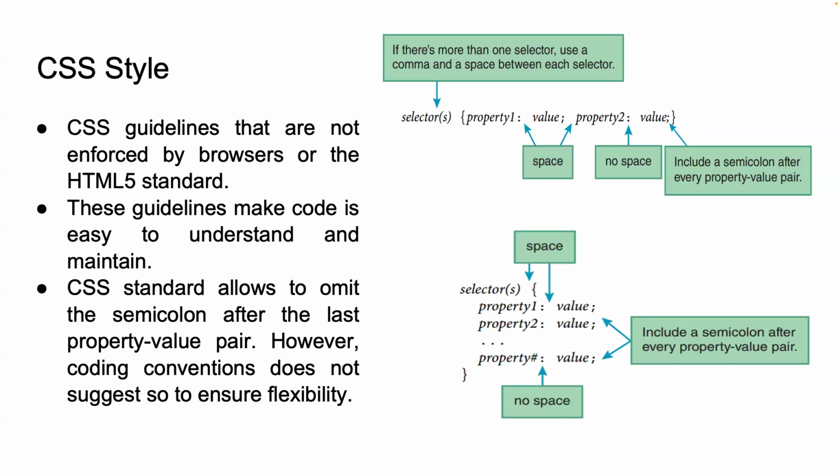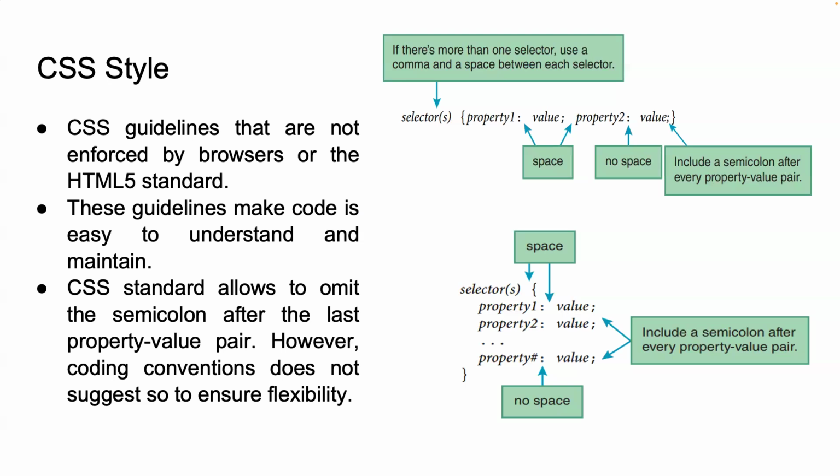Sometimes you may want to apply the same style to multiple elements. In such cases, you can use multiple selectors separated by commas. For example, H1, H2, P. So you have a comma between them, H1, H2, and P, and then color red. In this rule, the color red style will be applied to all H1, H2, and P elements. Using multiple selectors helps you avoid repetitive code and ensure consistency. Remember to use the comma and space between each selector. This tells the browser that each listed selector should receive the same styling.